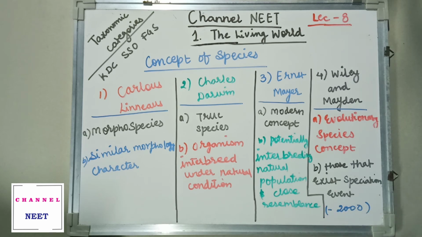Okay, fine. Near about 1940 Ernest Mayr proposed this theory. Carlos Linnaeus, 1753.